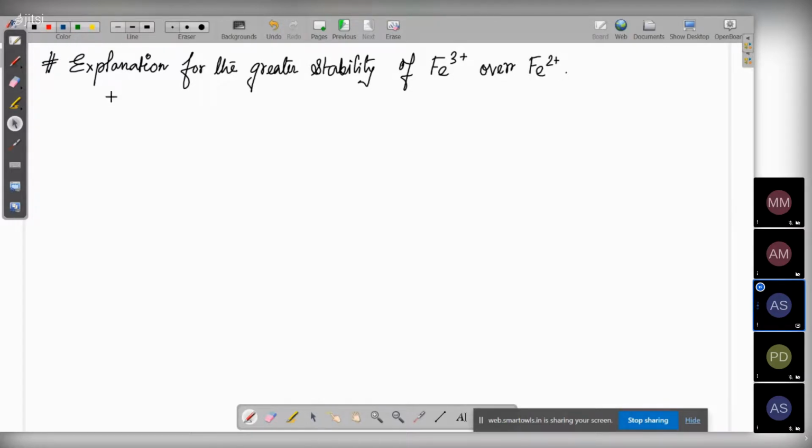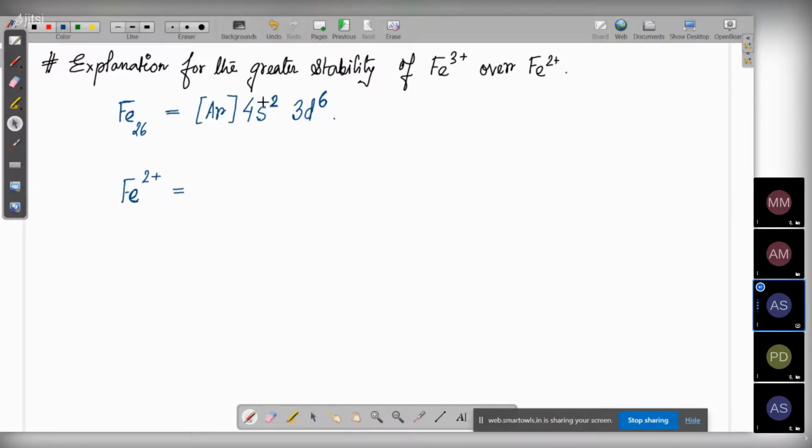So what you need to do first is write the configuration of iron. What is iron? Iron is 26. Thus that is equal to argon 4s2 3d6. So now when you write Fe2+, that means iron is actually losing 2 electrons.